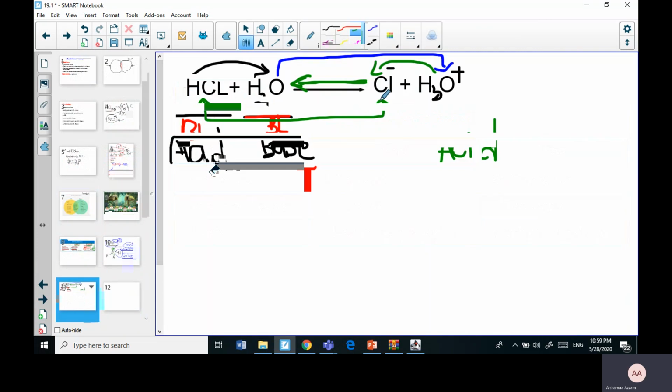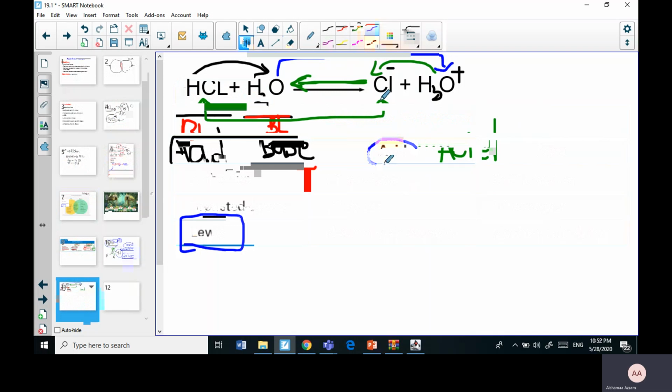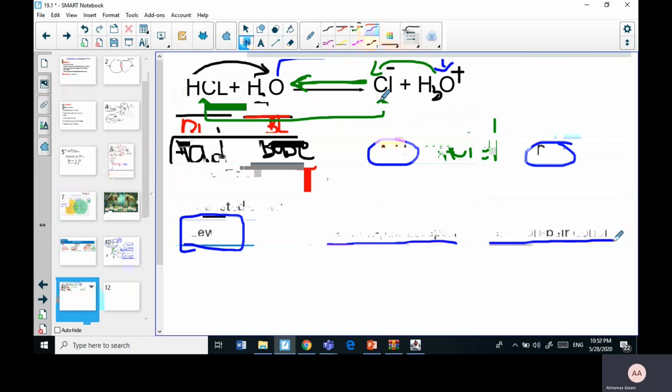Now, we are done with Arrhenius, we are done with Bronsted-Lowry. Now let's see Lewis. You know Lewis, he likes the dot structures, he is fond of his electrons. So he has the broadest definition of all, which is an electron pair acceptor and electron pair donor.